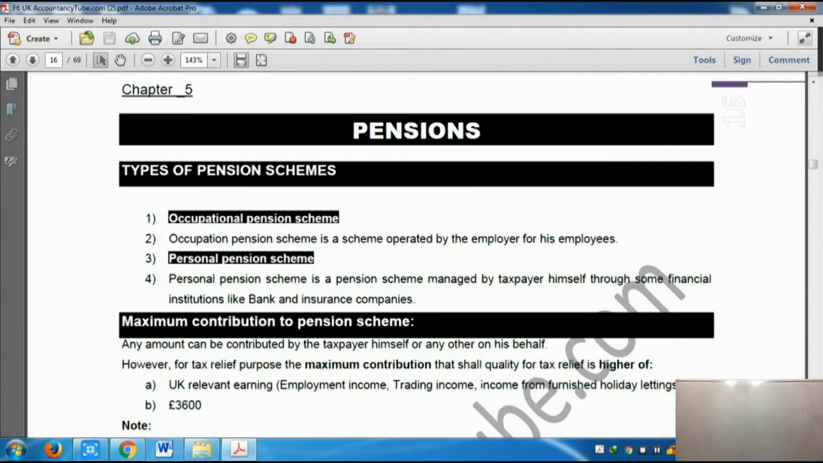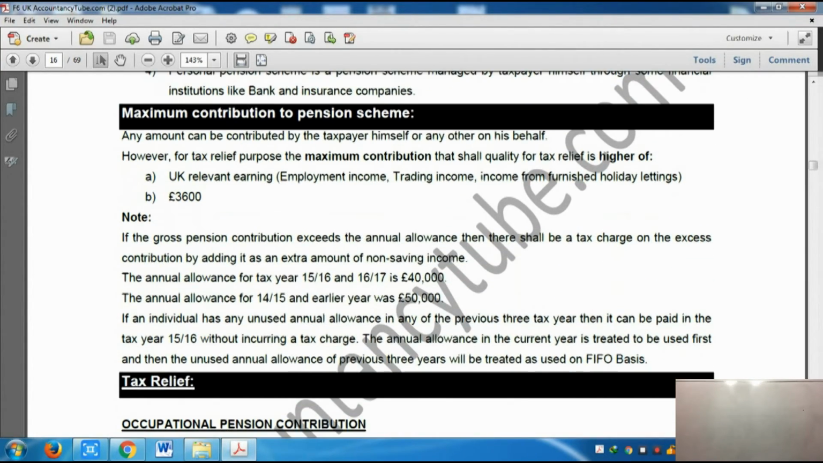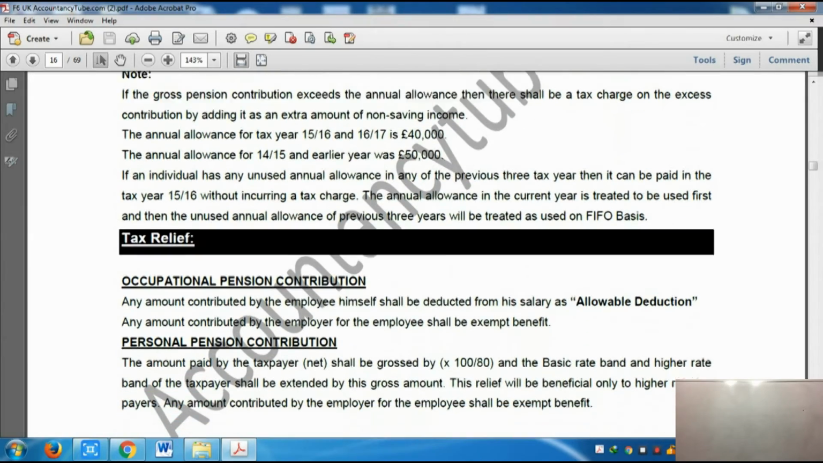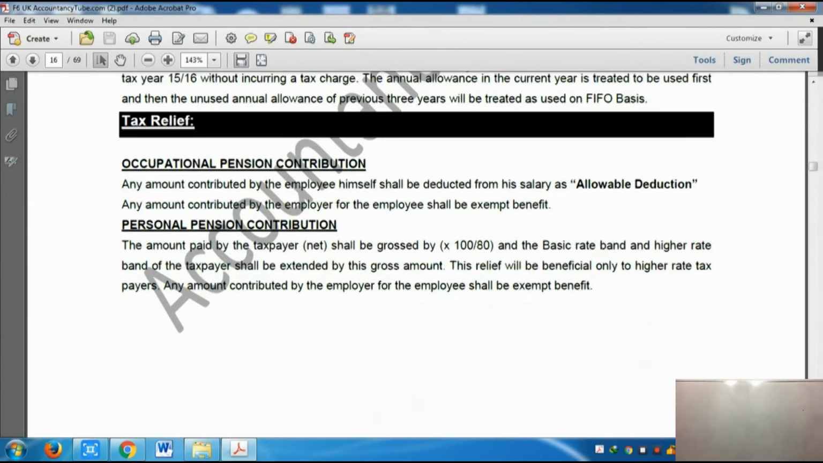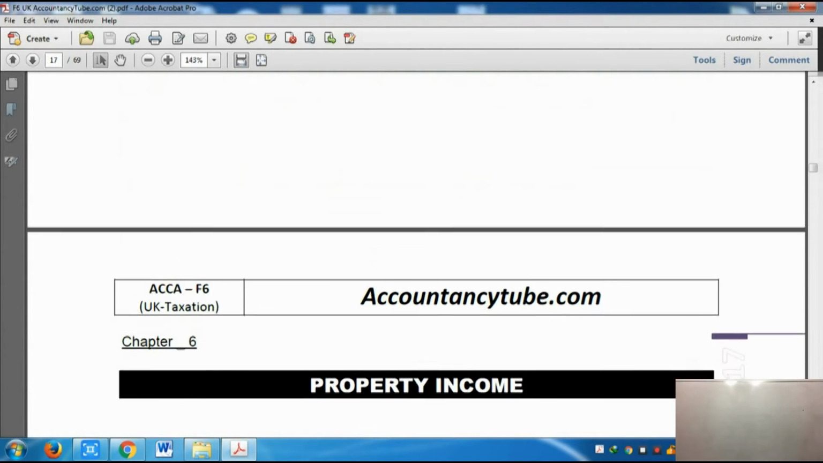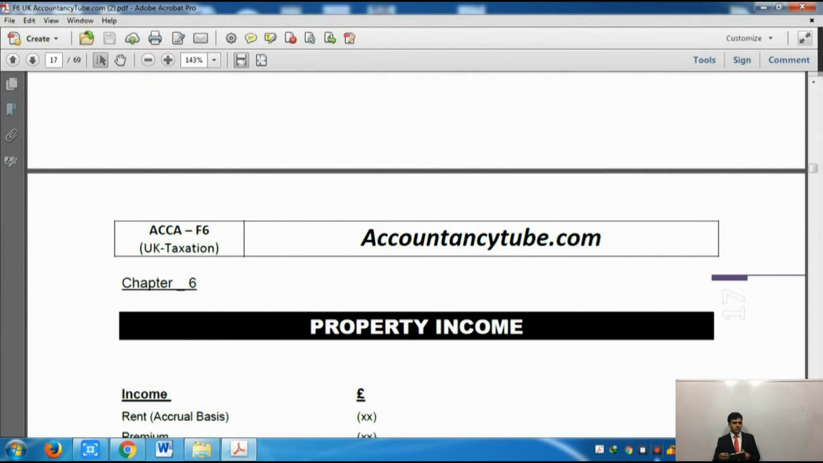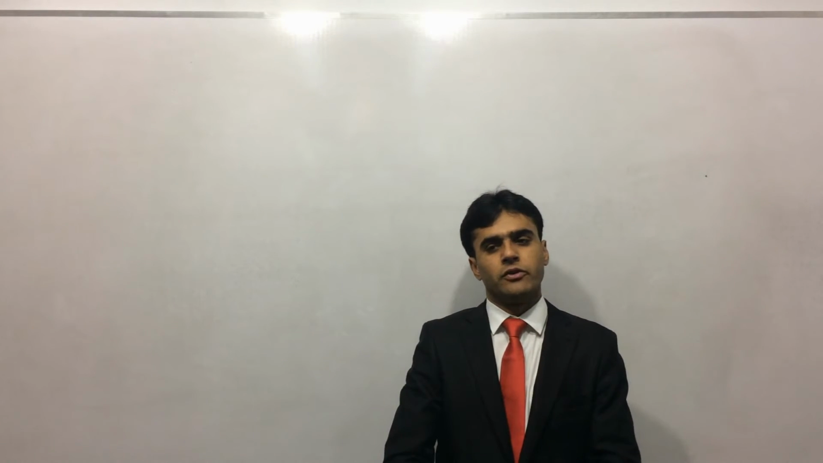So that was our pension scheme, right? Now please make sure you check it on your notes. I assume you have already downloaded the notes, so you can check it on your notes. All right. That's it for this lecture. We have already finished this. There's just a small chapter of pensions.